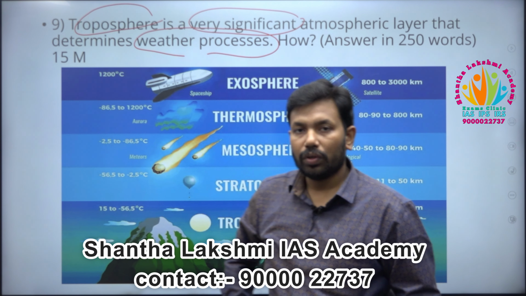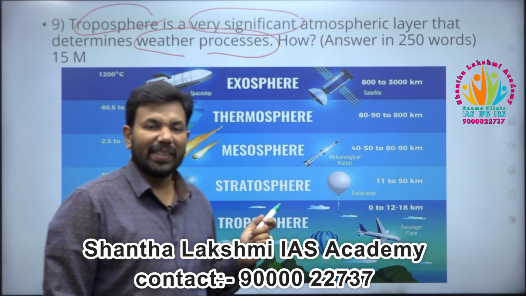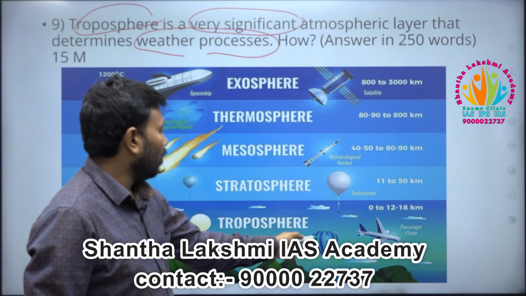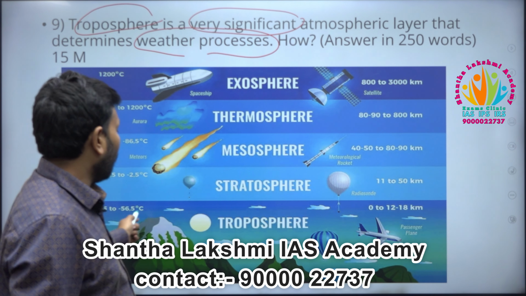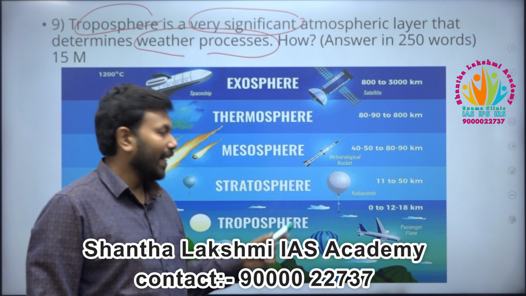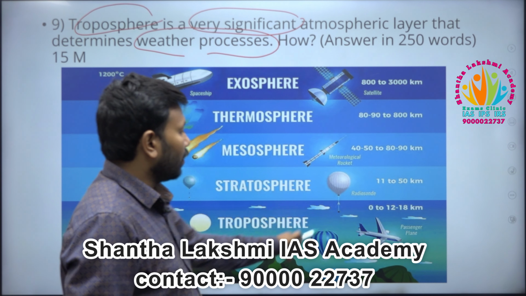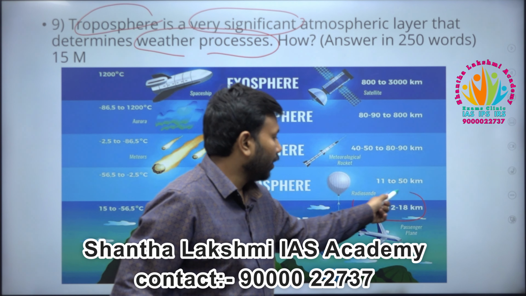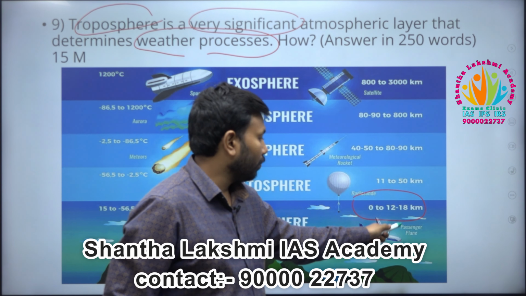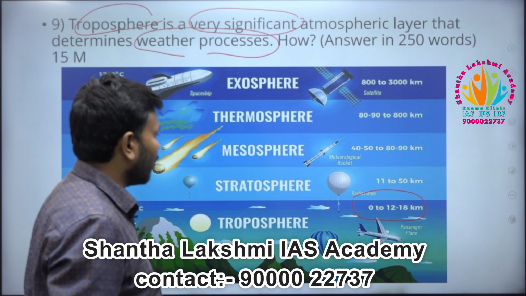You can prove, in at least a half-page or a full-page drawing of this diagram, that the troposphere is an important layer because all the life exists here: all the mountains, plateaus, plains, valleys and seabed, everything lies in the troposphere. All the life from 0 to 12 to 18 kilometers. What is this 12? It is at the poles, and at the equator it is 18 kilometers. All the communications and passenger planes travel here.